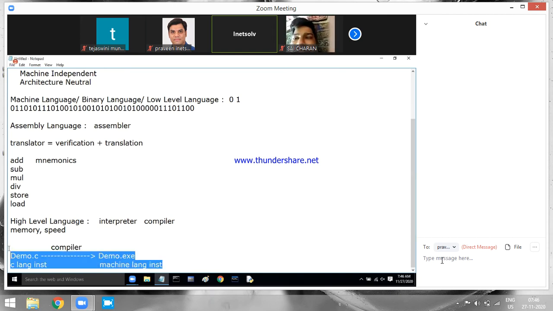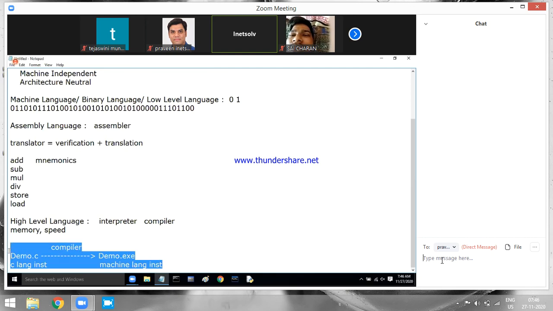Demo.c is a program developed in C language which contains C language instructions. These C language instructions are high level instructions. They cannot be understood by the processor. So we give the C program to the compiler. The compiler will take the C program, read the C language instructions, and verify whether they are valid or not. If they are valid, the compiler is going to generate a .exe file which will contain machine language instructions.